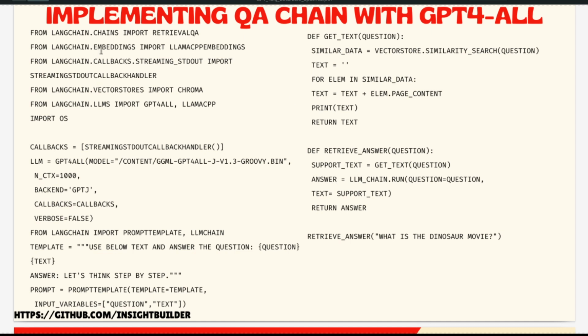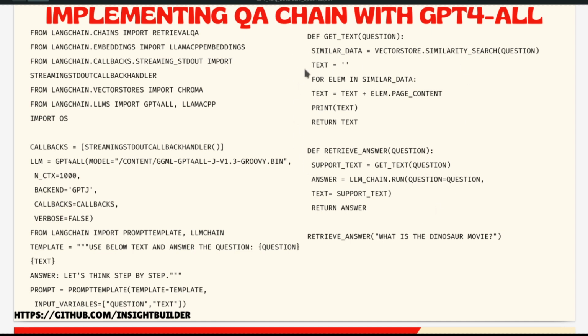It provides the various modules that we need to pull into the execution environment, and then we need to work with the GPT4All-J version Groovy bin. The link for this will also be shared. By now you must know how to get it. The difference here is that we will be using the LLM prompt template that you see here, and we will be using something called question and text. I'll be sharing all these things in a couple of minutes in the GitHub, in the Jupyter notebook.